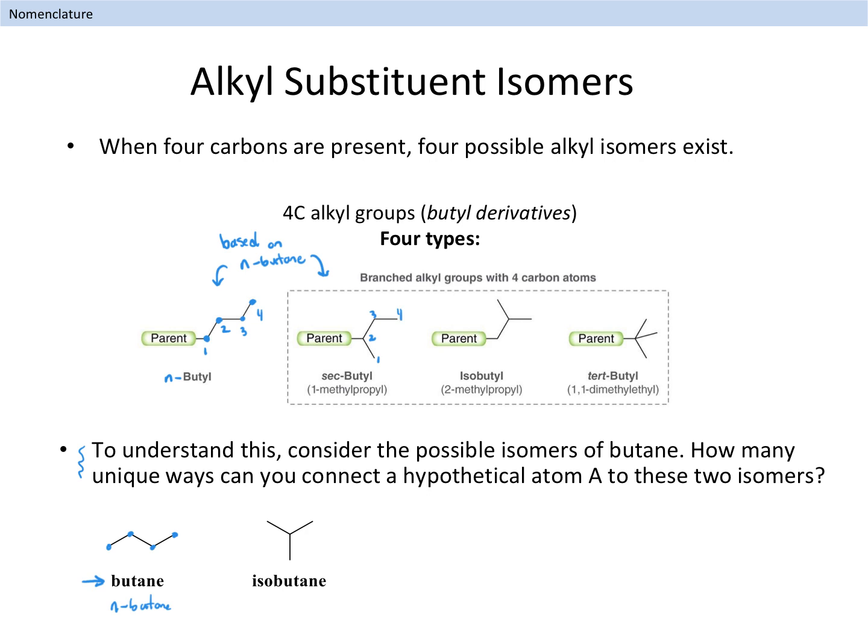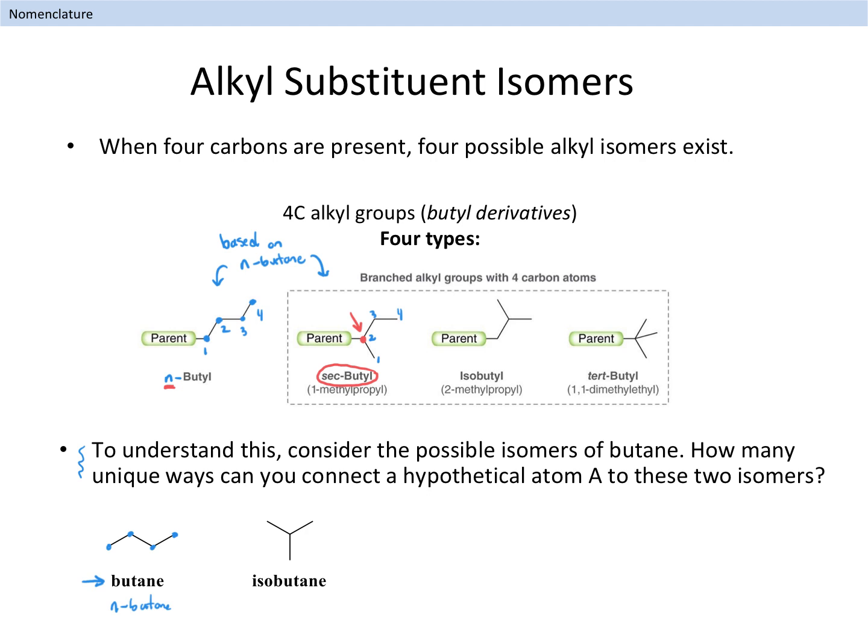But there is one other possible location where we could connect a parent chain to the N-butane structure. Do you see where? That's right. We can also connect at the second carbon in the chain. This is the alkyl group called sec-butyl. So from the normal unbranched 4-carbon chain, we can get 2 possible alkyl group isomers, N-butyl and sec-butyl, based on where the parent chain is attached. Where do the other 2 butyl isomers come from? To answer that question, consider that there is one additional way we can arrange the 4 carbon atoms in butane.